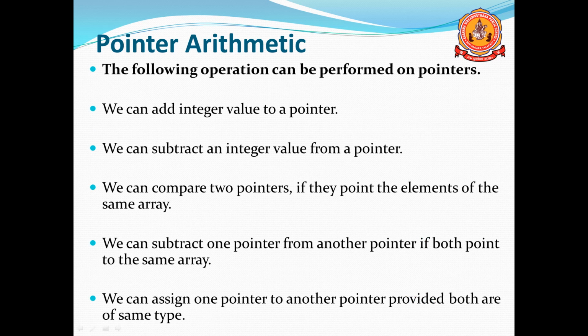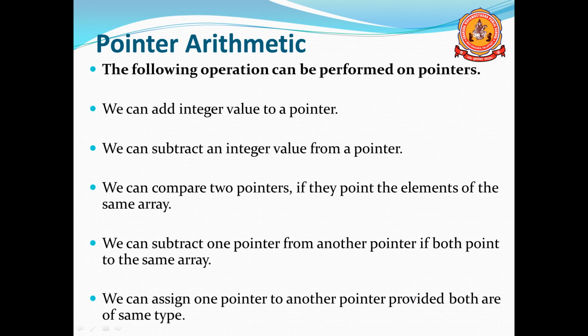And we can compare two pointers, if they point to elements of the same array. Whenever pointers point to the same array, they can be compared. We can subtract one pointer from another pointer, but they should point to the same array.